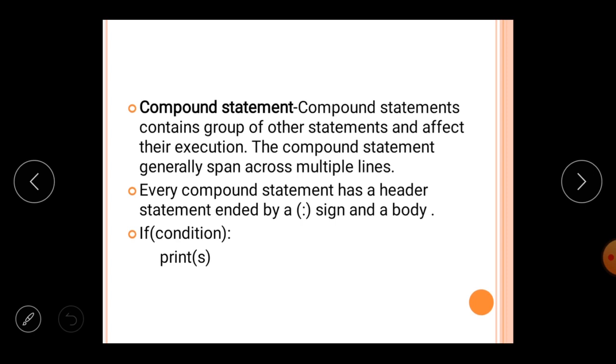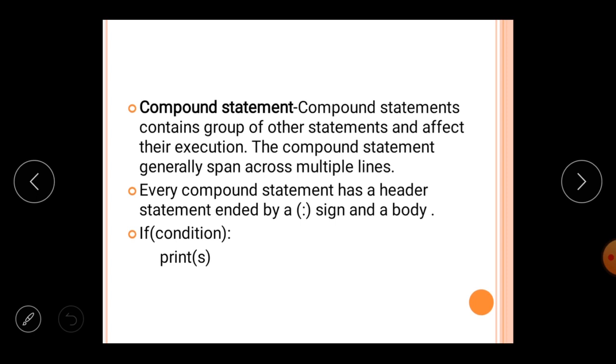And after the header line there is the body of the statement, which is indented a little bit. Normally the convention is 4 space indentation, but if you want you can indent a single space, depending upon the programming platform on which you are programming. So this is the compound statement. There are various situations in which we will be using compound statements, and as you are programming and learning new concepts you will use them more and more, then it becomes easy to understand.